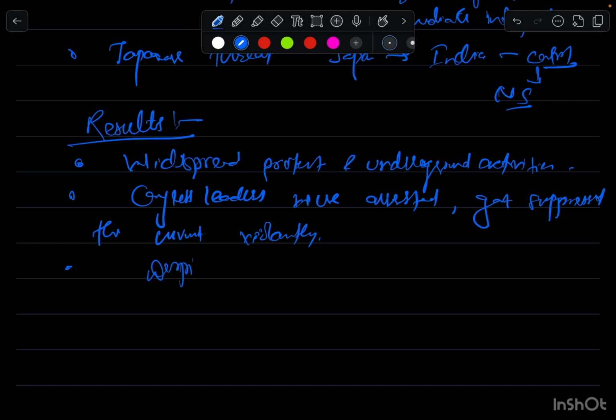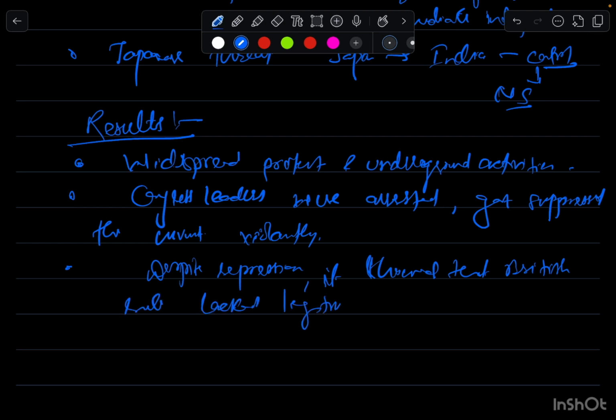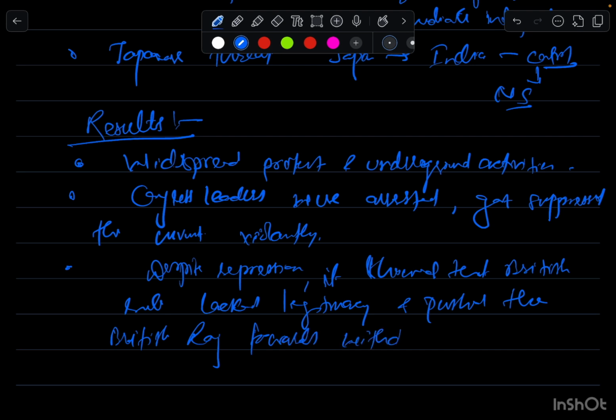That despite repression, it showed that British rule lacked legitimacy, and that pushed the British Raj towards what? Towards withdrawal. So these are the results.